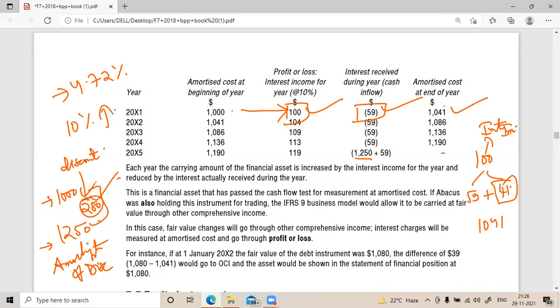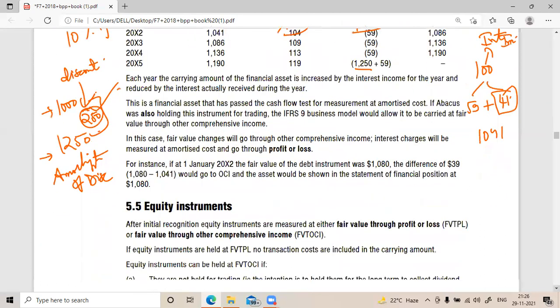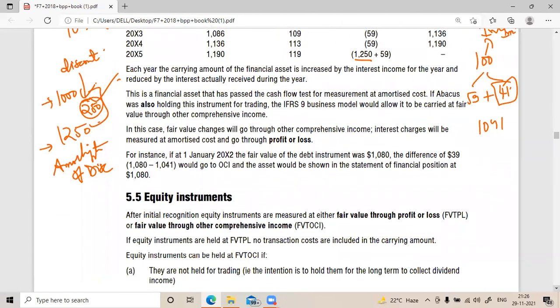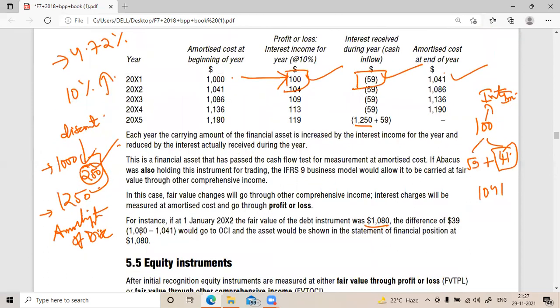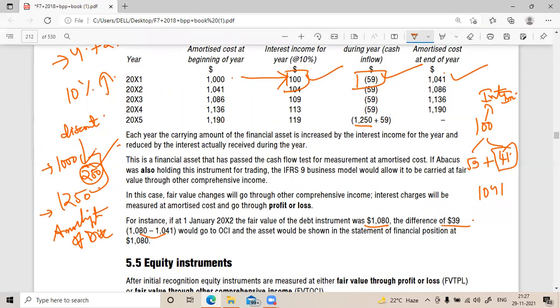Understood now? Now please do the calculation. We'll move forward to the next. This one we did in our Kaplan, so I know this one. If, for instance, the market value of this bond increases to 1080, the first year it is 1041 amortized cost. It has increased, so it will come in OCI.